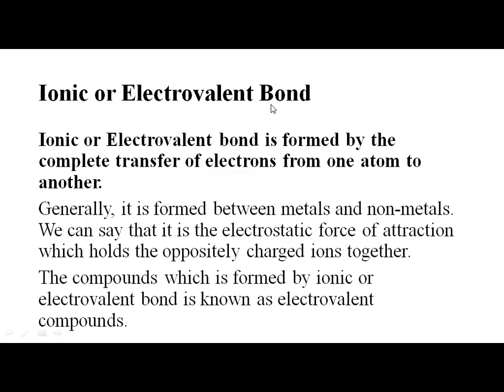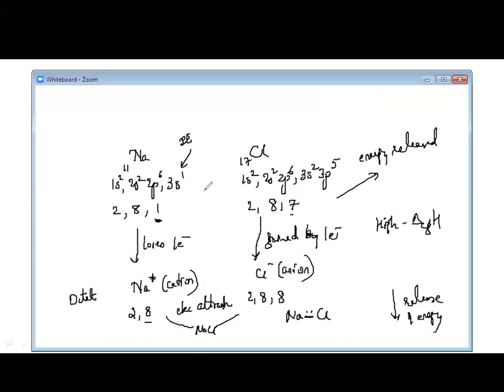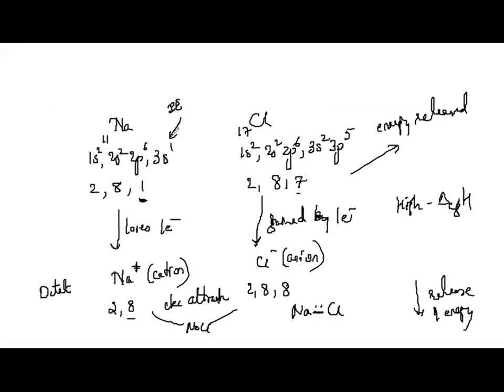So ionic or electrovalent bond is formed by complete transfer of electrons from one atom to another. Why is there complete transfer of electrons?